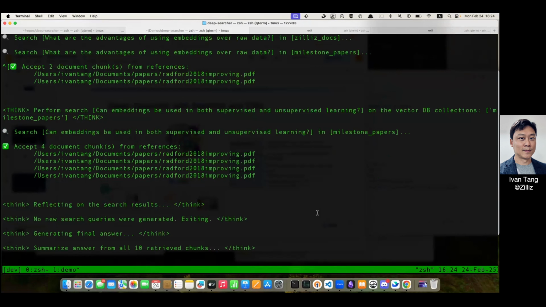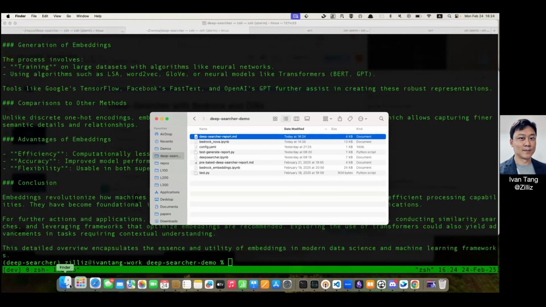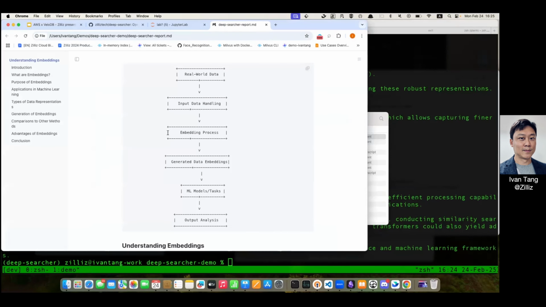So I got all my content, but then next I have another agent. Again, it's outsourcing its thinking ability to Nova. It's asking Nova, hey, can you reflect on my search results? Do they make sense? Are there any gaps? So Nova again helped me with that. And then lastly, my last agent generated this report. So let's take a look at the report that was just generated.